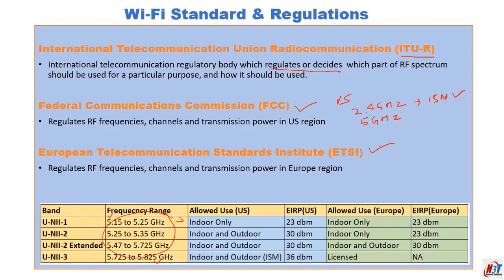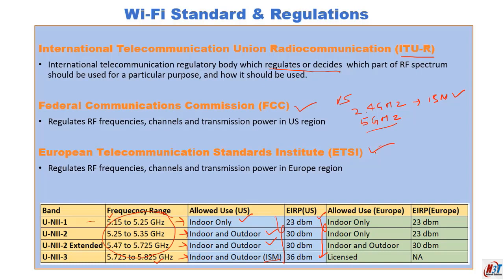The first band can be used for indoor purposes only. The second band can be used for both indoor and outdoor purposes. The third band can also be used for indoor and outdoor purposes. And the fourth band is again an ISM band, that is for industrial, scientific and medical purposes. All these 4 bands are free for use in the United States. And these are the maximum radiated powers for the antennas for these bands. For the UNII-1 band, you cannot go beyond 23 dBm. And for the UNII-3 band, you cannot go beyond 36 dBm.